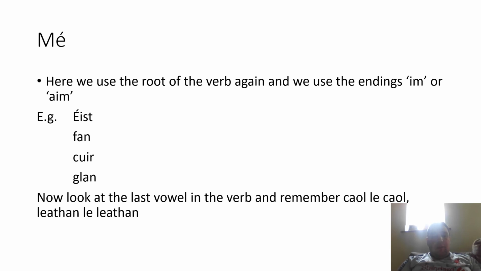For mé then, and I know most of us have a good grasp of this because I remember it from our copies before we broke up from school, but it's the same thing again. So you're looking at the last vowel and it matches one of these endings. So the two endings for mé in the Aimsir Láithreach would be IM or AIM.